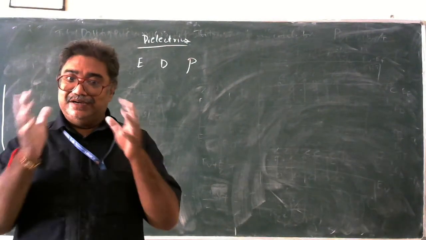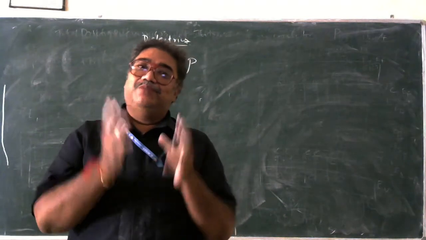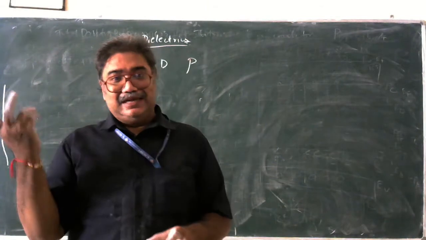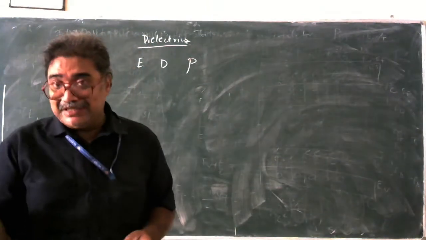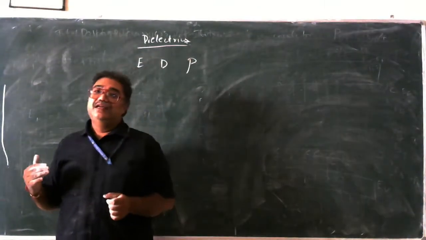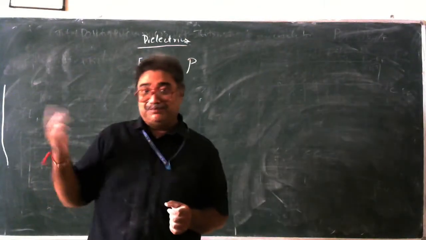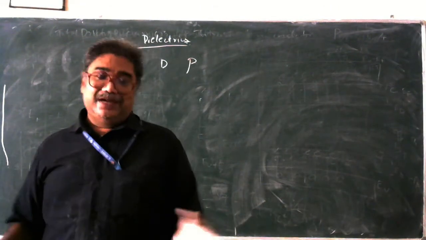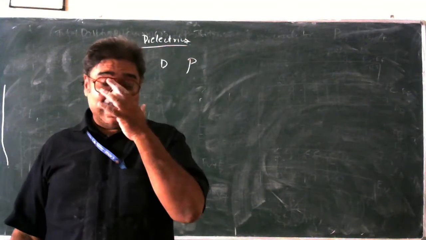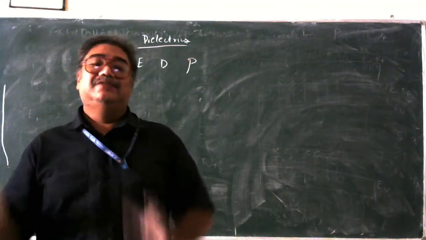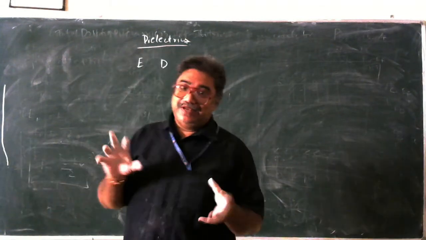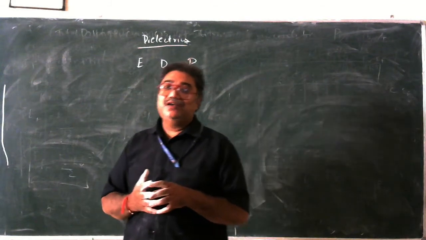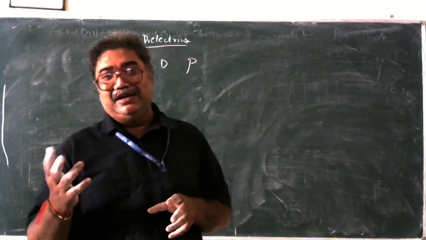Earlier, when they were trying to discuss these things, what was the case? Anything which emits the electric lines, they called a positive charge. Anything which absorbs the electric lines, they called a negative charge. Emits is a positive charge, absorbs is a negative charge. And therefore, in the earlier cases, it was quite comfortable to calculate the number of lines emitted per unit area, and therefore they called it the electric charge.